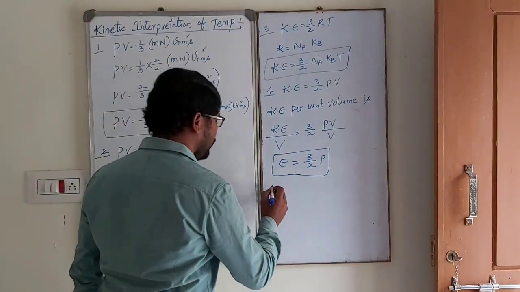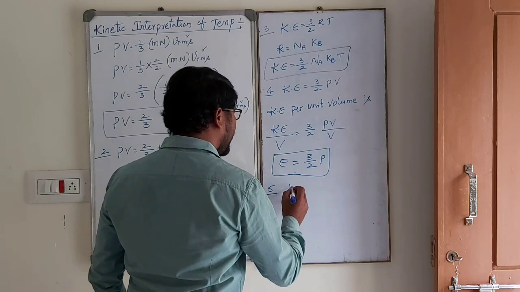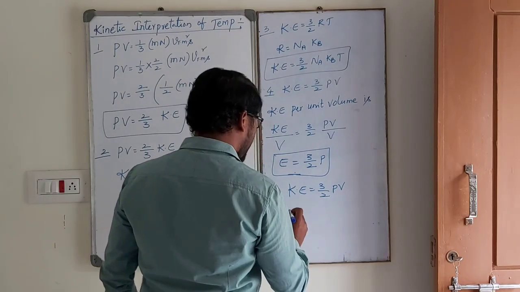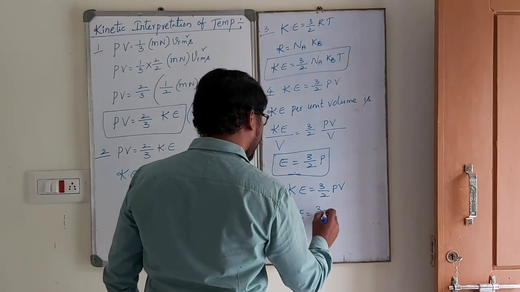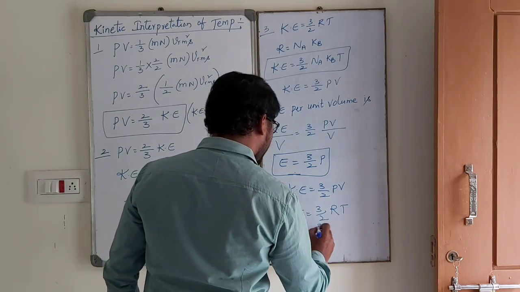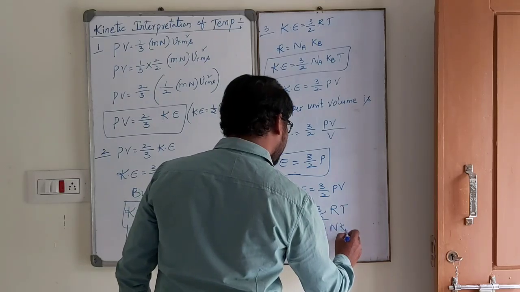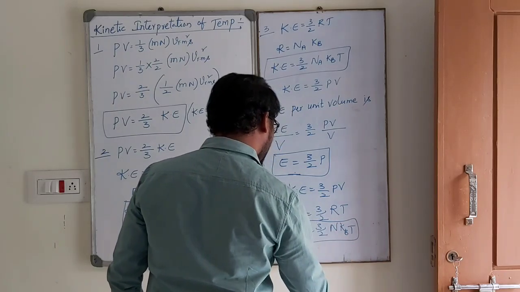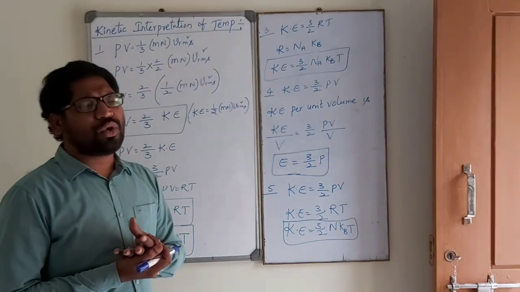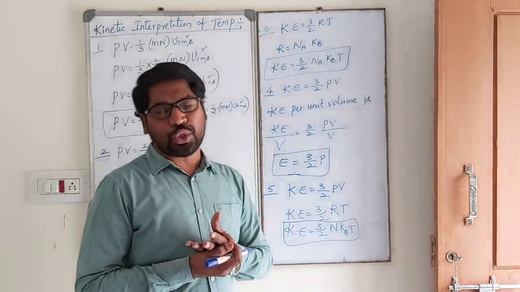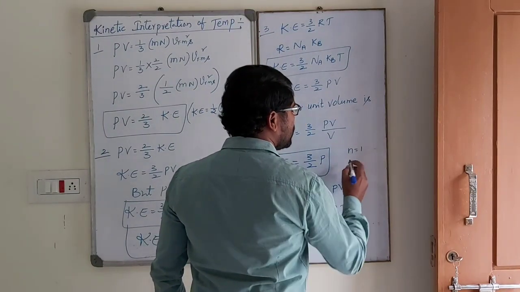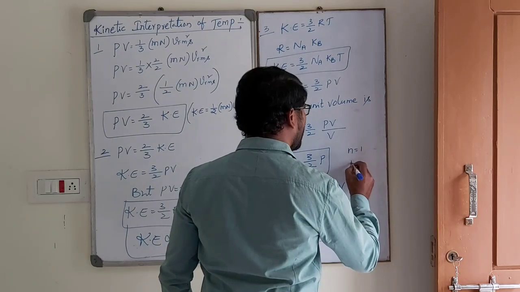Next, again, fifth one. So kinetic energy is equal to 3 by 2 PV. Kinetic energy is equal to 3 by 2 PV, which means RT. Kinetic energy is equal to 3 by 2 N into KBT, or Na into KB. Already I wrote the equation here. N or Na. So for one molecule, small n is equal to one molecule.